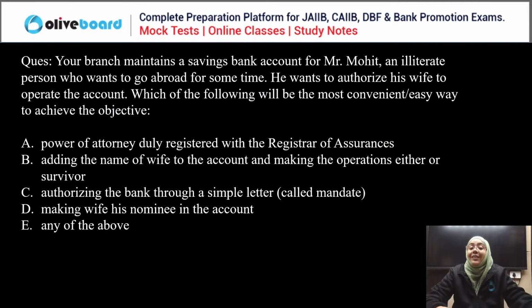Next question. Your branch maintains a savings bank account of Mr. Mohit, an illiterate person who wants to go abroad for some time. He wants to authorize his wife to operate the account. Which of the following will be the most convenient and easy way to achieve this objective? Power of attorney duly registered with the registrar of assurance, adding the name of the wife to the account and making the operations either or survivor, authorizing the bank through a simple letter called a mandate, making his wife the nominee, or any of the above.